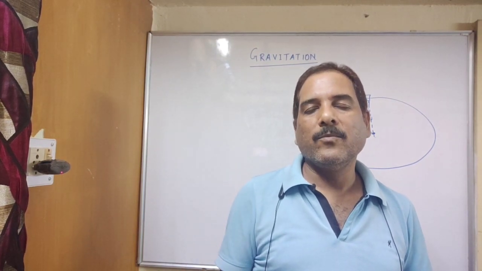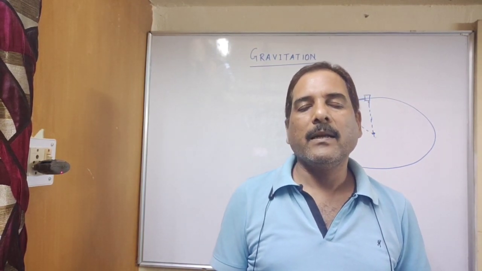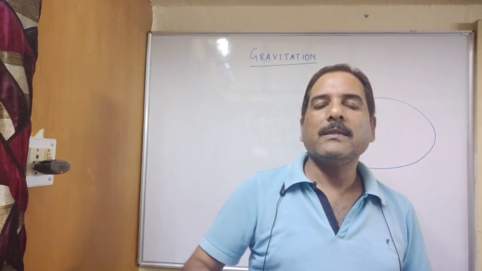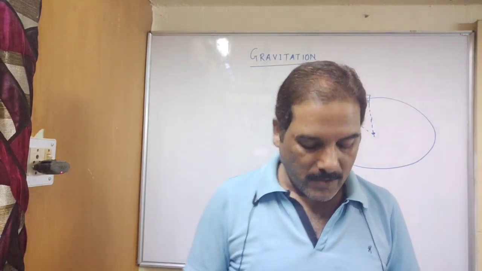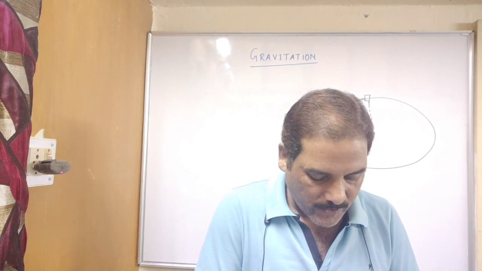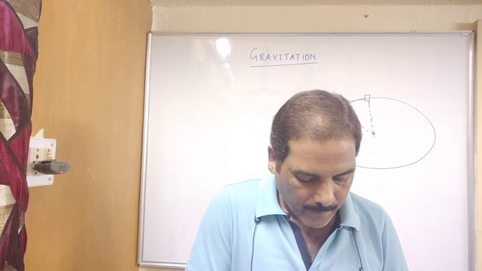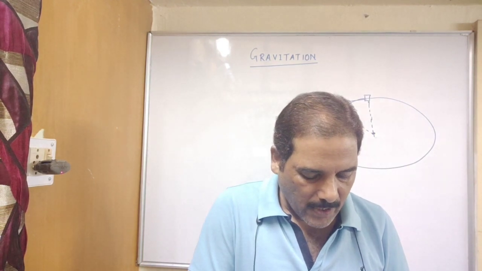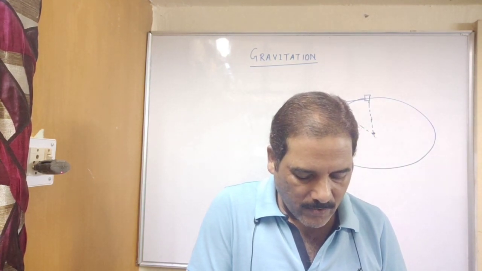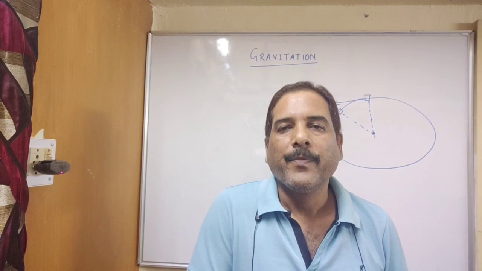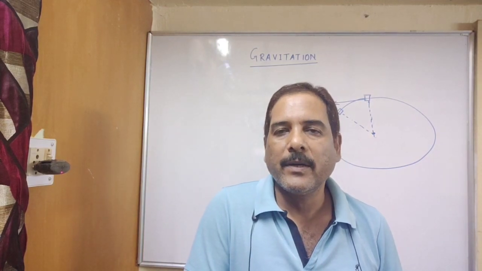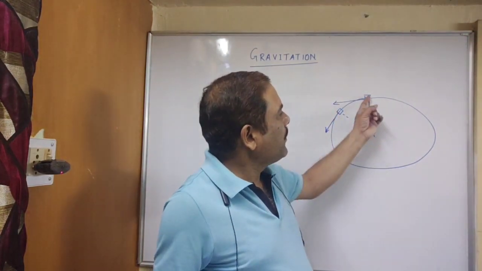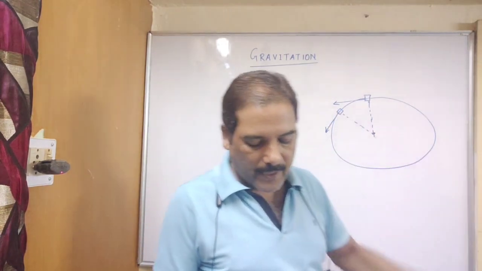The earth is attracting the moon towards its center. That's why the moon is revolving around the earth. If there were no such force, the moon would pursue a uniform straight line motion. If there is no centripetal force, the moon will move in a straight line path.